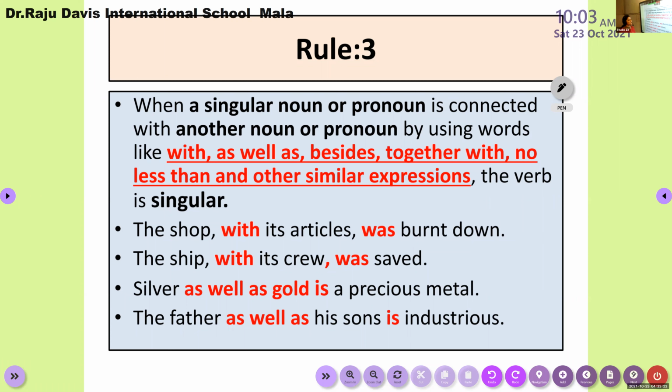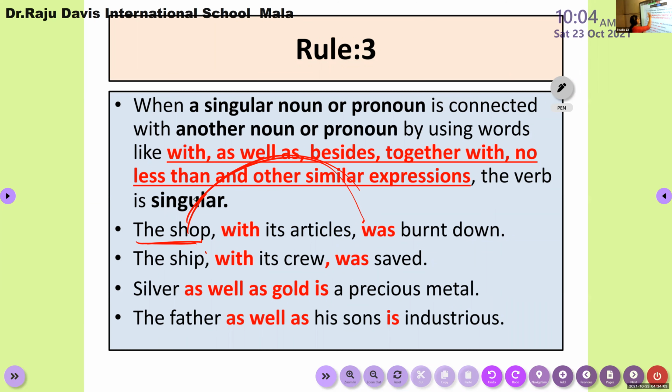See, it is very easy to identify the verb. Suppose your sentence starts with a subject, then after the subject you see a comma and an extension of the subject, and again a comma. Within the commas, you can see the extension of the subject. You don't need to consider this extension, just strike it out. Now what remains? The extension can be removed because it is within commas. It is used to give an extended idea about the subject. So we don't need this. What remains here? Only the shop remains, right? Shop is singular, so we have to use a singular form. This is how you should find the verb in your sentence.